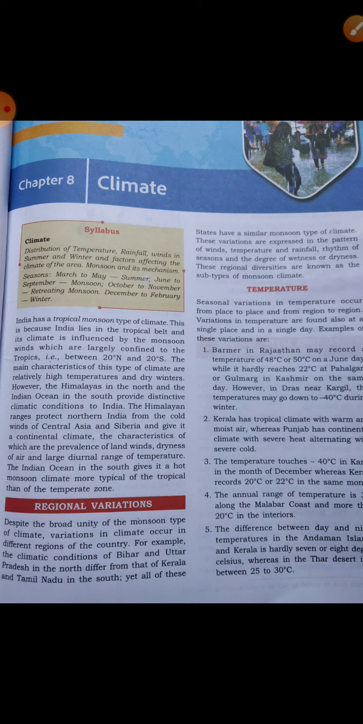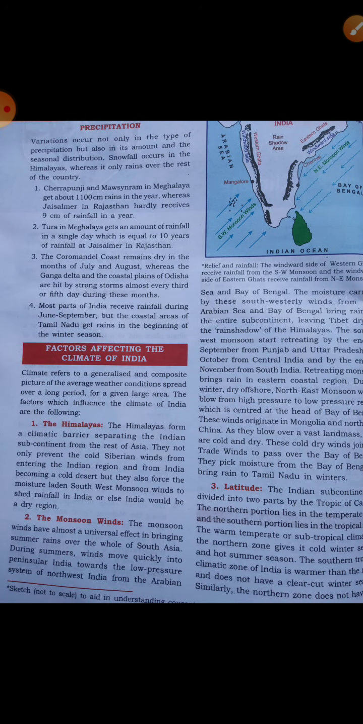We have yesterday started this chapter 8, Climate, and I have told you the syllabus and regional variation of this regarding temperature and rainfall. Precipitation means rainfall. We were dealing with the factors affecting the climate of India. I have told you about the Himalayas, what role the Himalayas play in forming the climate. How does it stand as a barrier?